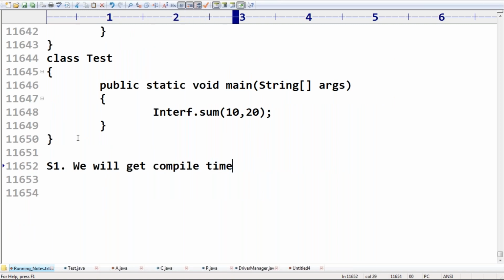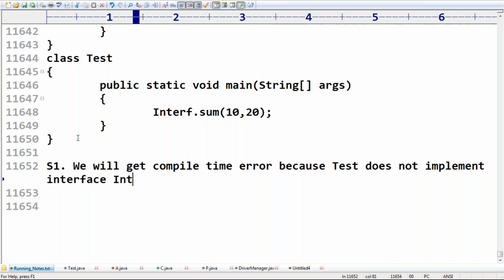We will get a compile-time error because test doesn't implement interface interrupt.